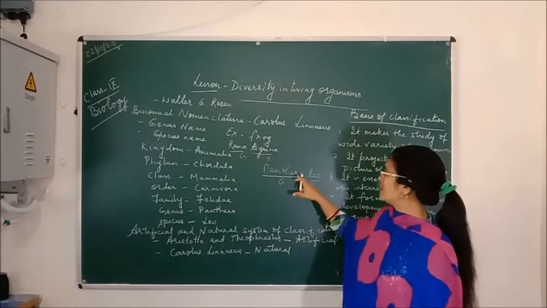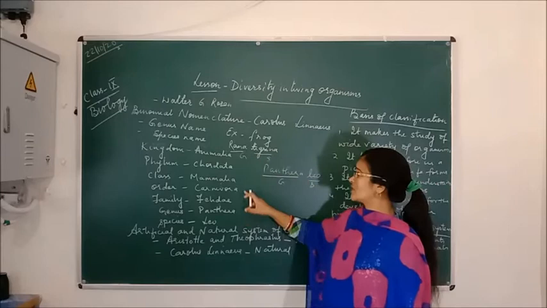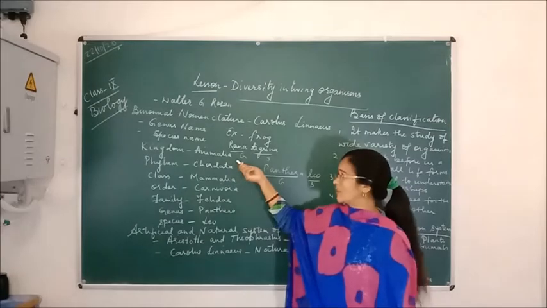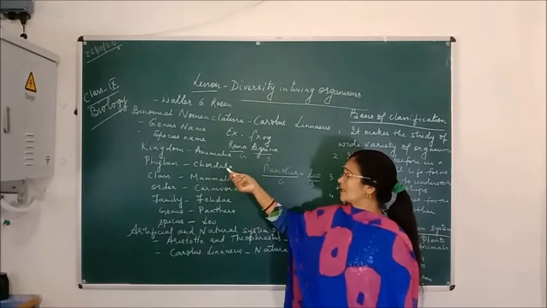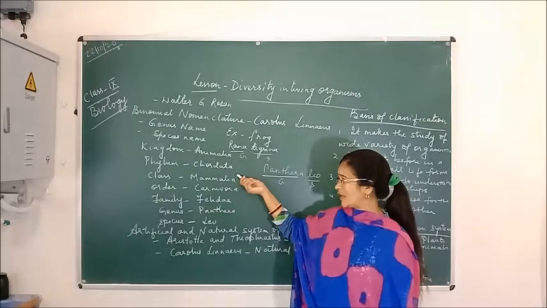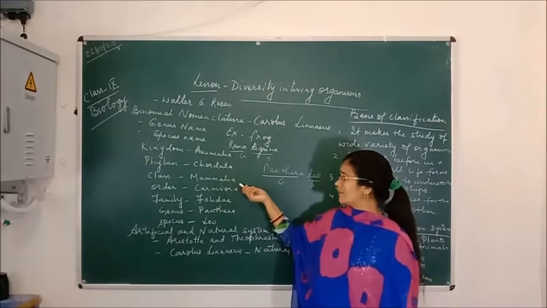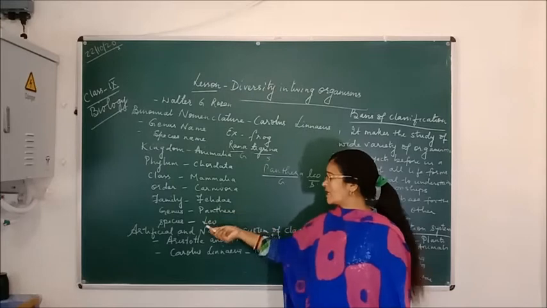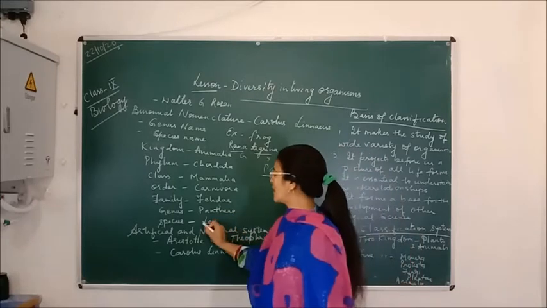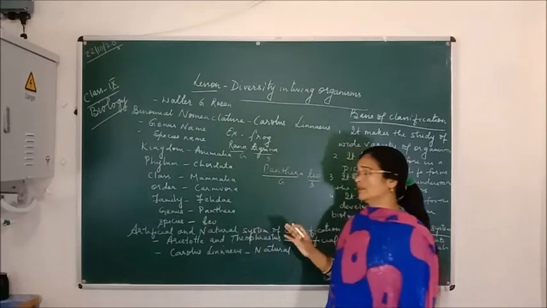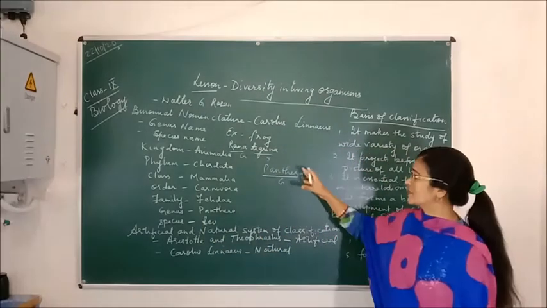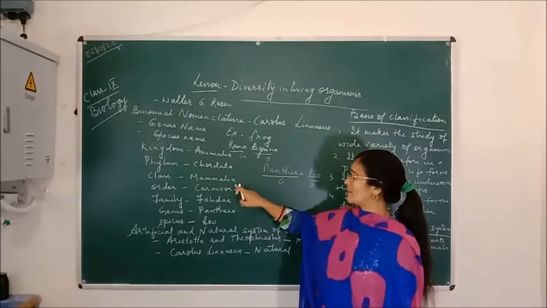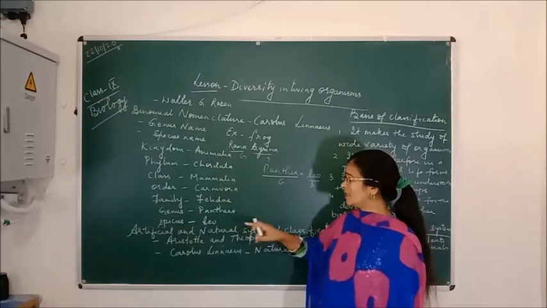When we categorize it in the hierarchy of the classification system, the kingdom of Panthera leo is Animalia, meaning they belong to the animal group. Second comes the phylum Chordata. Their class is Mammalia, order is Carnivora, family is Felidae, genus is Panthera, and the last, species, is leo. So this is how the lion is named according to this seven-level hierarchy: Animalia, Chordata, Mammalia, Carnivora, Felidae, Panthera and leo.